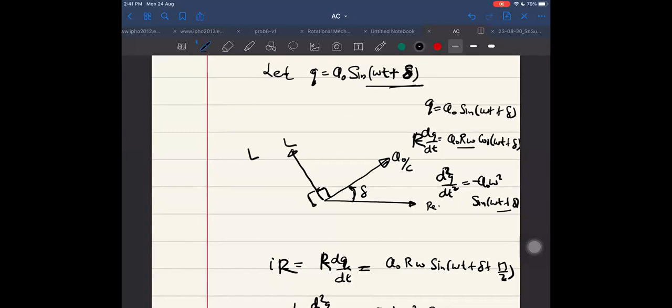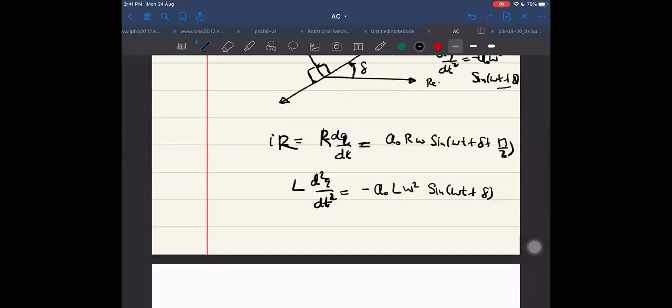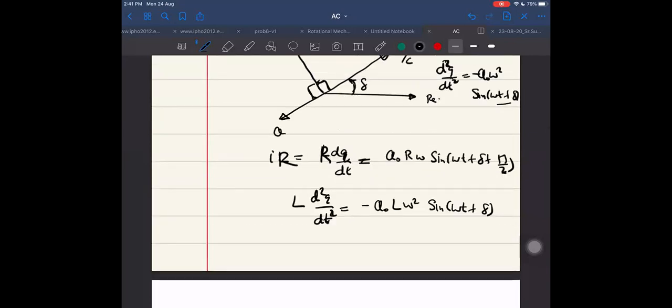Ahead of what? It was L into dq by dt, and what was its magnitude? The peak value was Q naught into R omega, and then on the backside one more is there. That backside value is coming out to be Q naught into L into omega square.